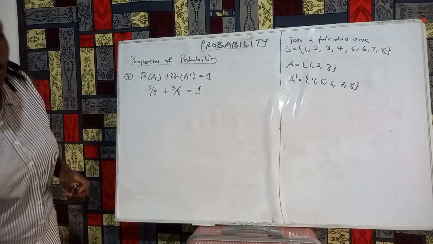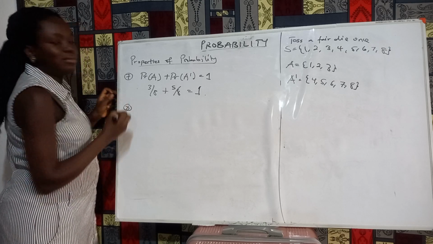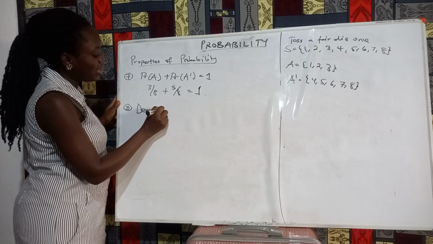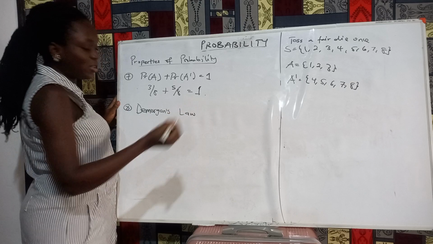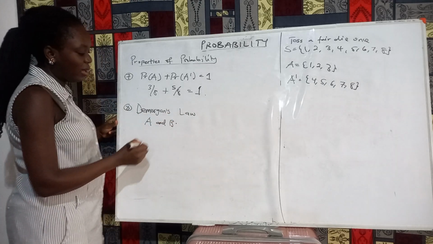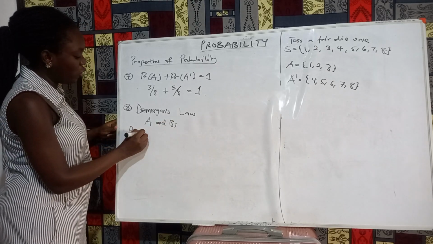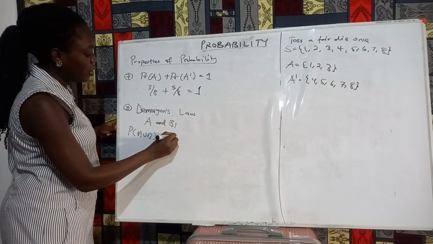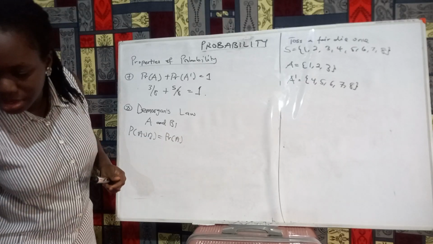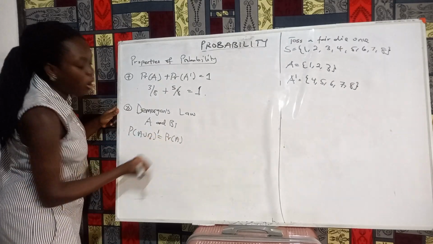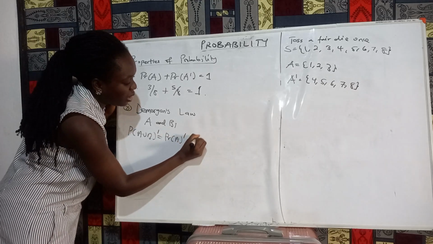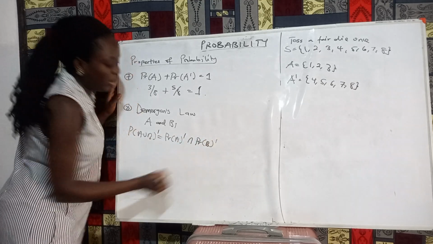We'll end with one final law, which is a law on its own. It's called De Morgan's law. This law states that if you have two sets A and B, okay, then the probability of A union B all complement is equal to the probability of A complement intersection the probability of B complement.